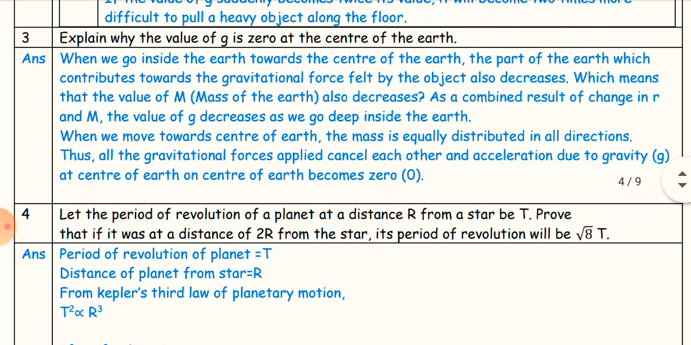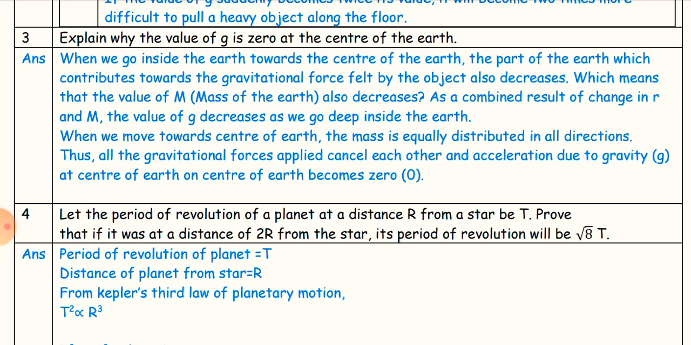Third question, explain why the value of g is 0 at the center of the earth. Answer: when we go inside the earth towards the center of the earth, the part of the earth which contributes towards the gravitational force felt by the object also decreases, which means that the value of m, the mass of the earth, also decreases. As a combined result of change in r and m, the value of g decreases as we go deep inside the earth.